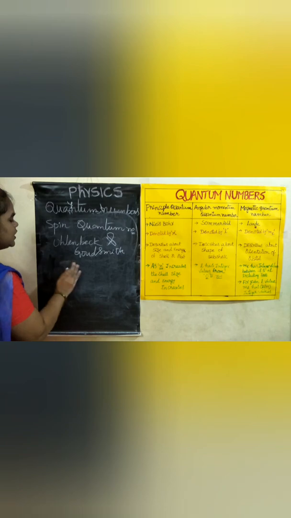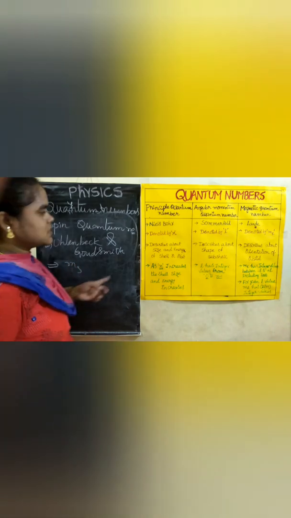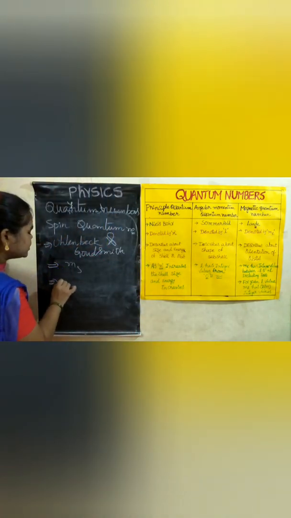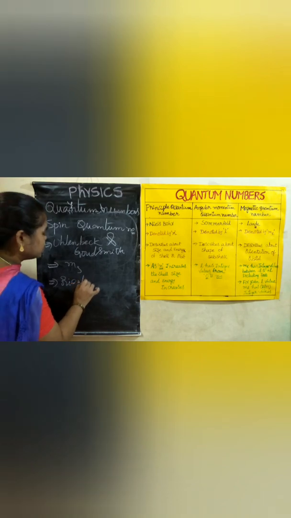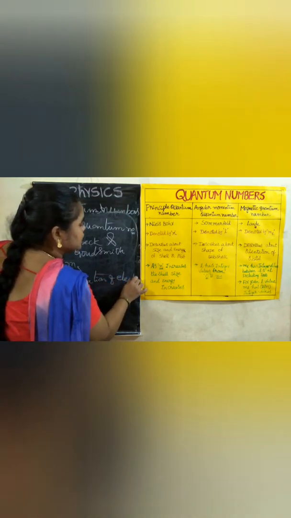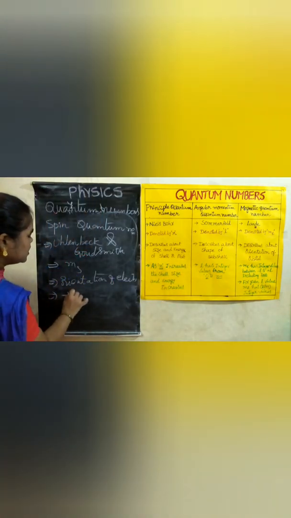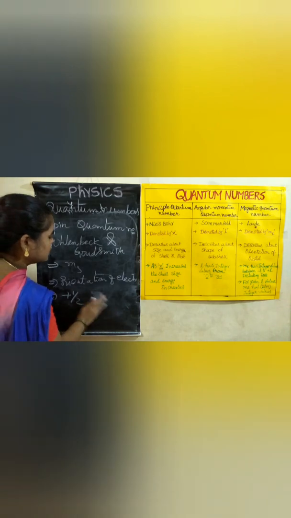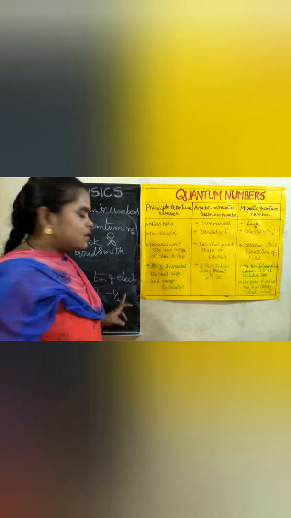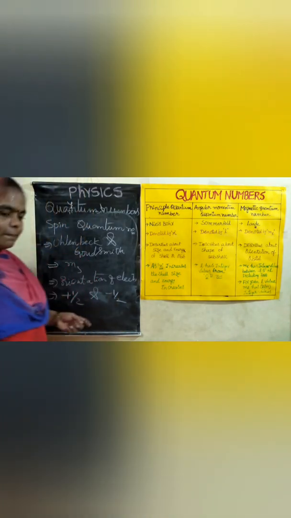It is represented by ms. And what information does it give? It gives the orientation of electron. What values does it take? It takes the values plus half and minus half. So anti-clockwise direction and clockwise direction. Okay.